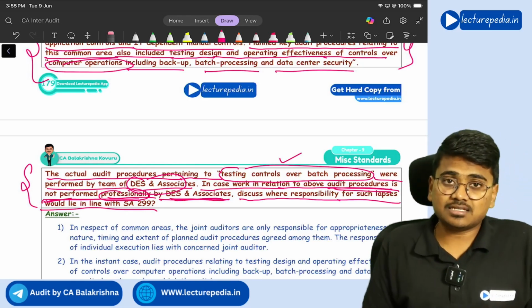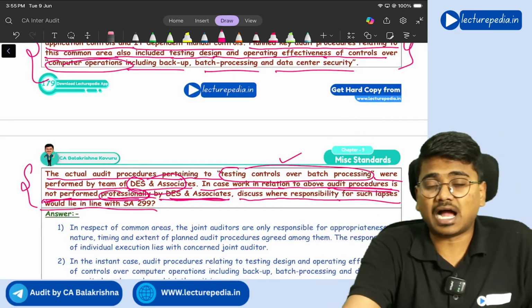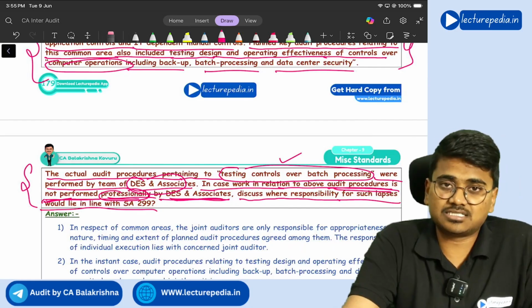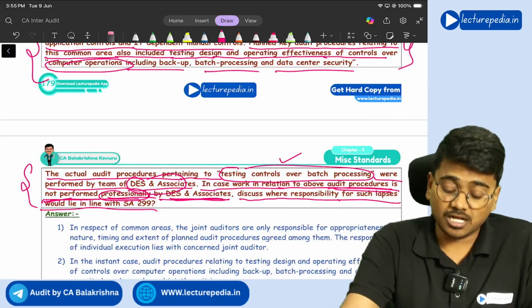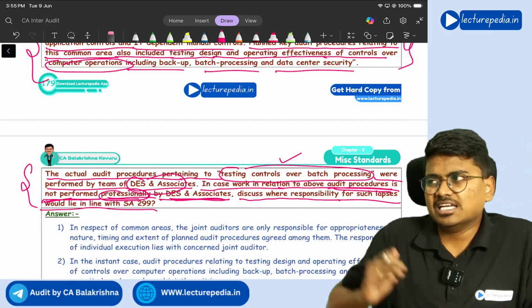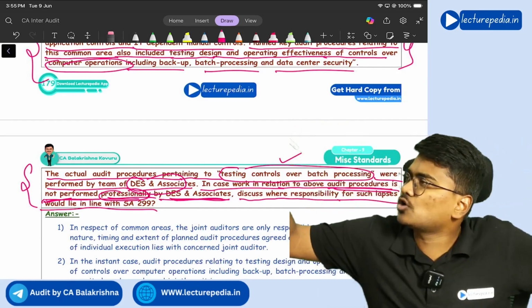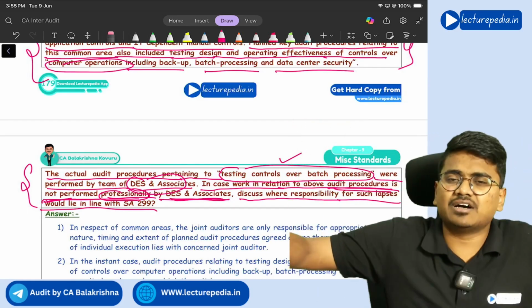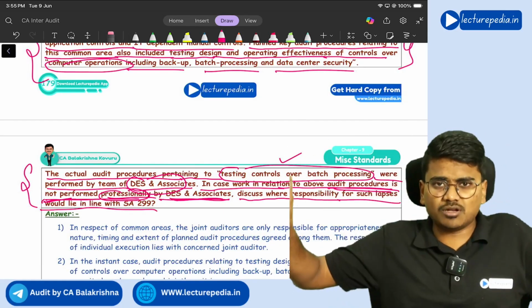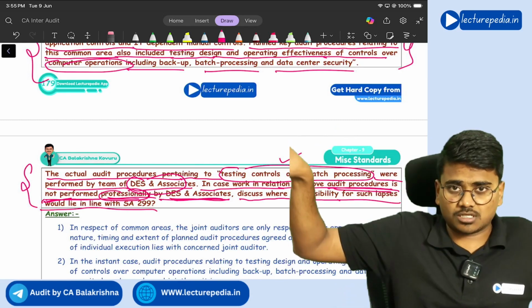They are not saying that there are some misstatements unidentified in the area of IT systems and computer systems. No, they are saying DES and Associates has not professionally performed the work. If DES and Associates has not professionally performed their work, only DES and Associates will be responsible for their work. Correct or not?